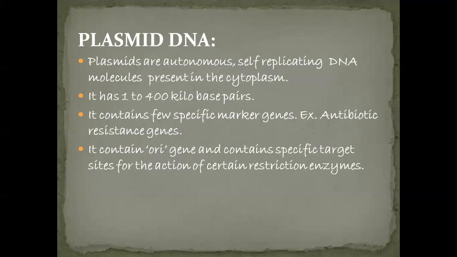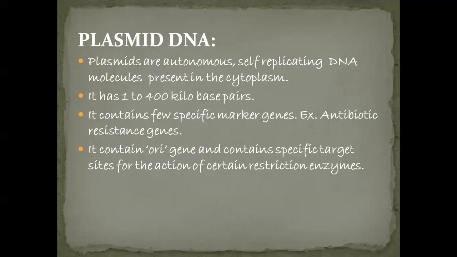When we compare with the chromosomal DNA, plasmid DNA is small in size and consists of 1 to 400 kilobase pairs. Also, these plasmids contain a few specific marker genes, especially antibiotic resistance genes, for example tetracycline and penicillin resistance. These are also called marker genes.